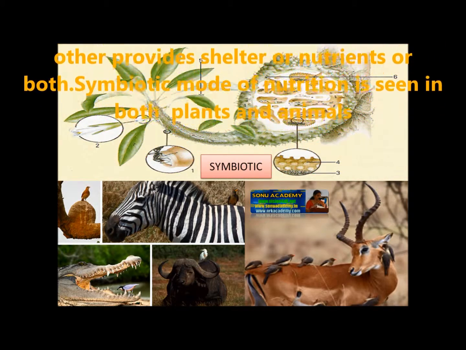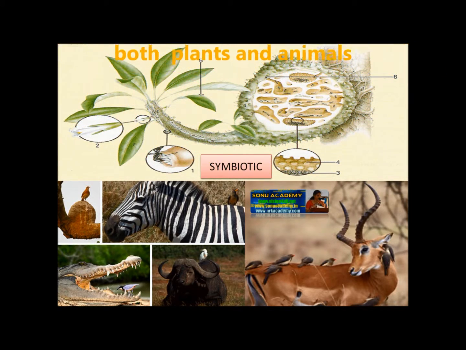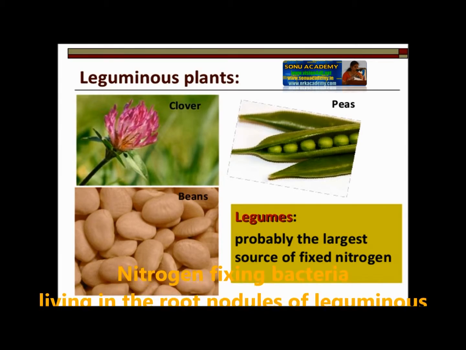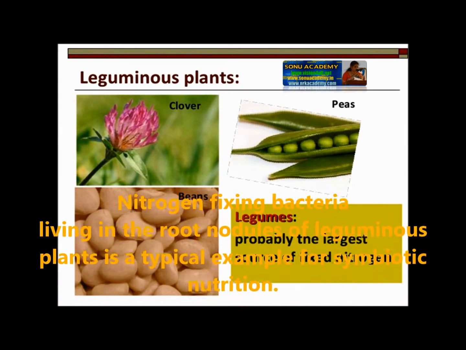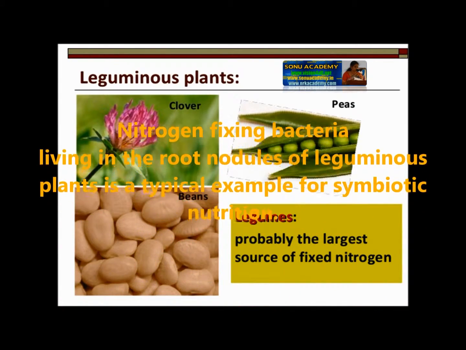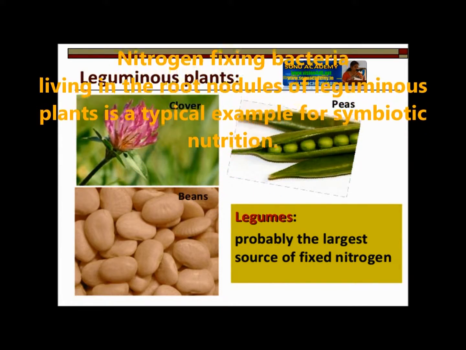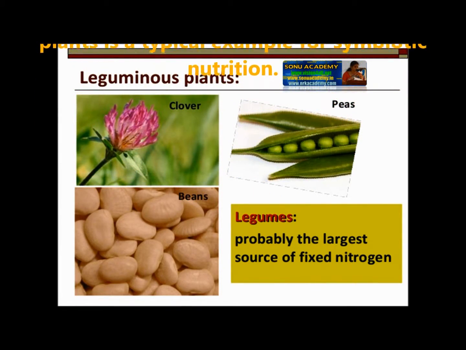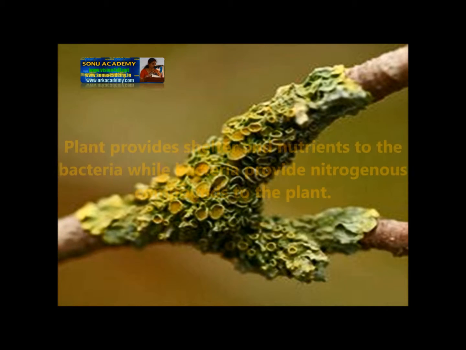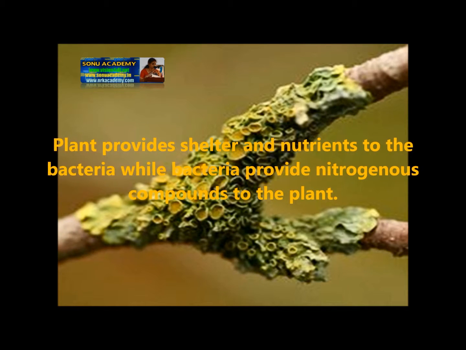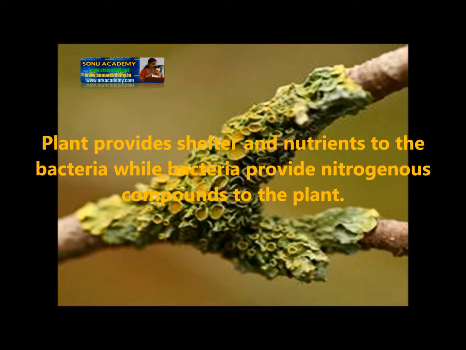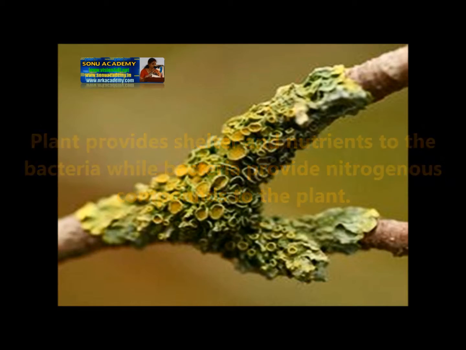Symbiotic mode of nutrition is seen in both plants and animals. Nitrogen fixing bacteria living in the root nodules of leguminous plants is a typical example of symbiotic nutrition. Plants provide shelter and nutrients to the bacteria while the bacteria provide nitrogenous compounds to the plant.